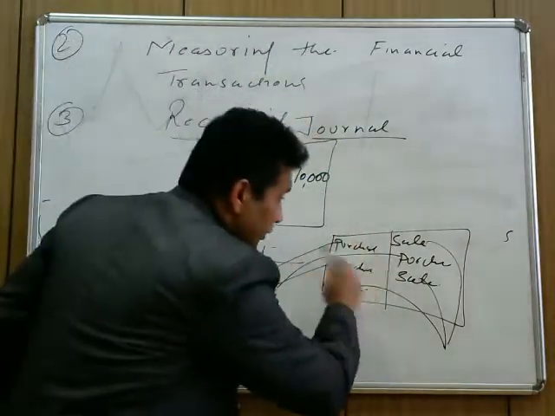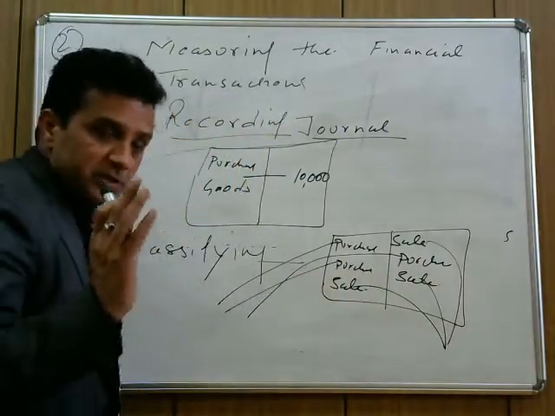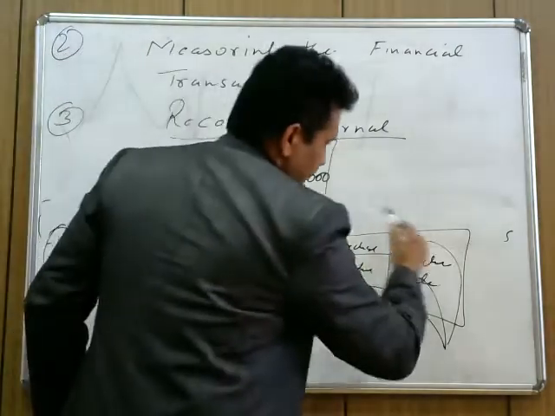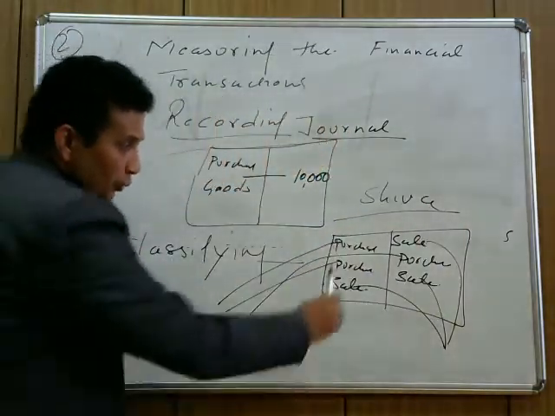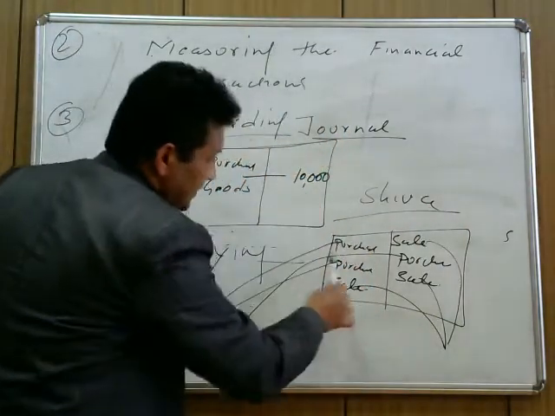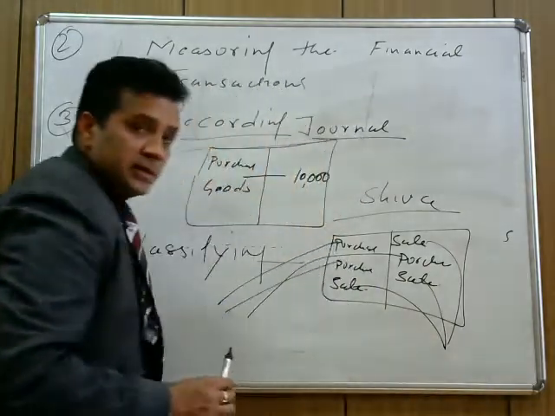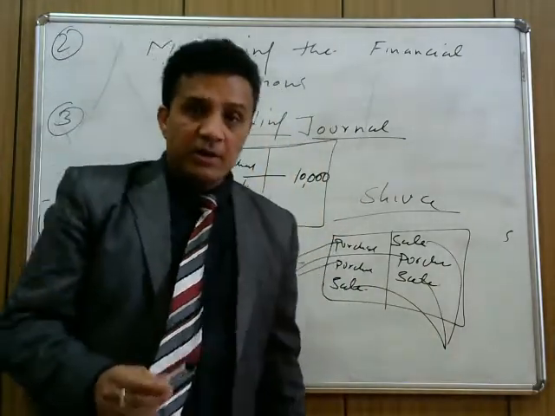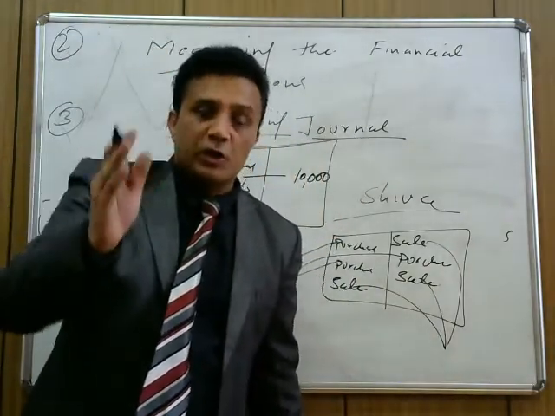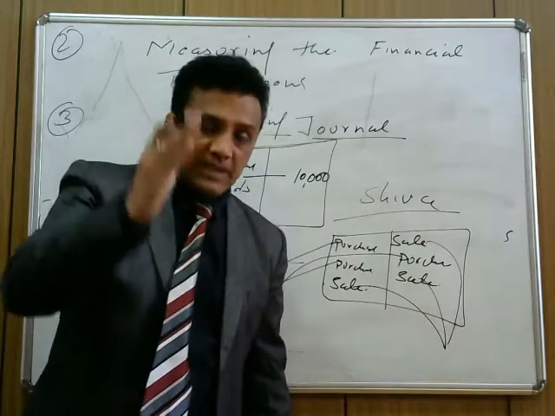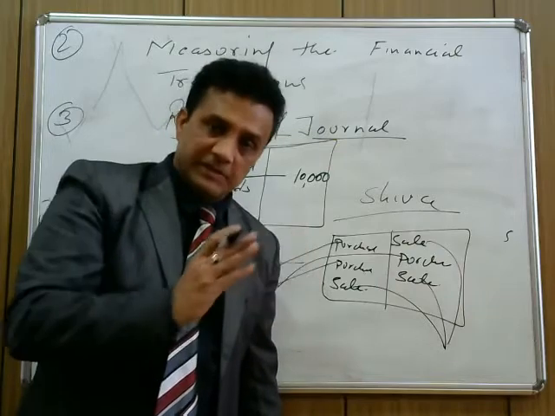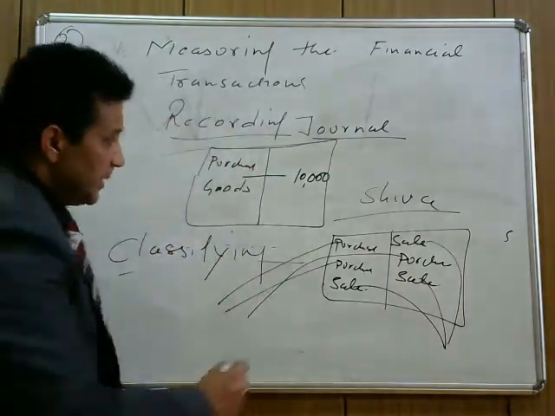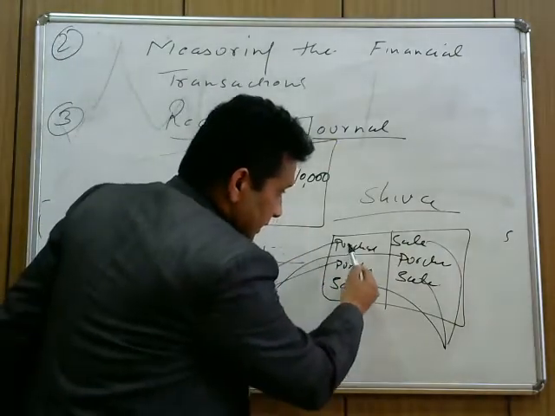So you need to classify. Here is a small example. Shiva did purchases and sales throughout the day. In a book, in a journal, he records all the transactions, and they should be in chronological order. What is chronological order? Step by step. The transaction which happened first should be recorded first, only sequence wise.